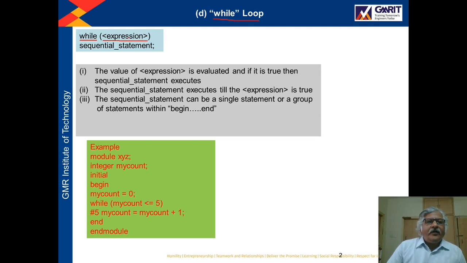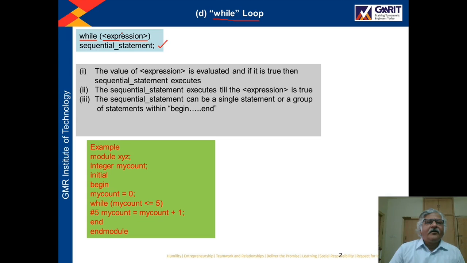So if the expression is true, then the sequential statement, whatever we write here, will execute. The sequential statement can be a single sequential statement, or it can be more than one sequential statements. All the sequential statements written here will be executed till the expression gives a true result.